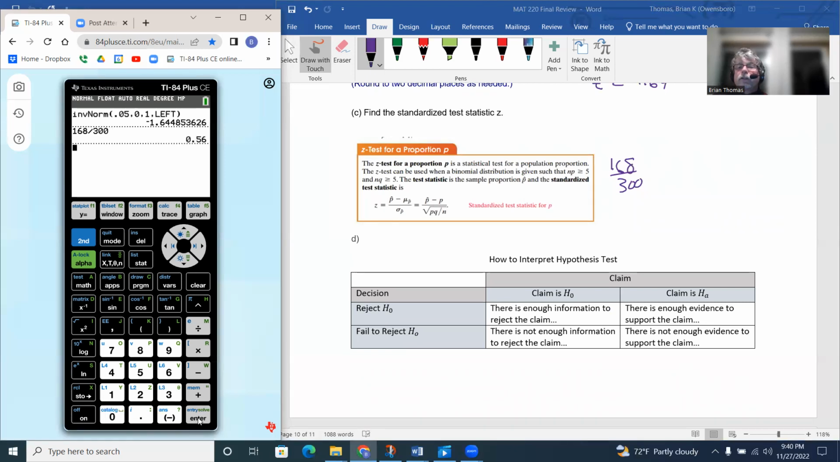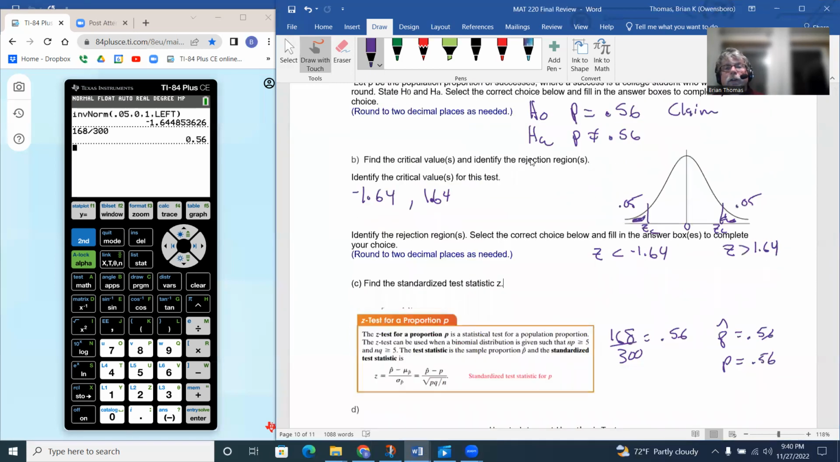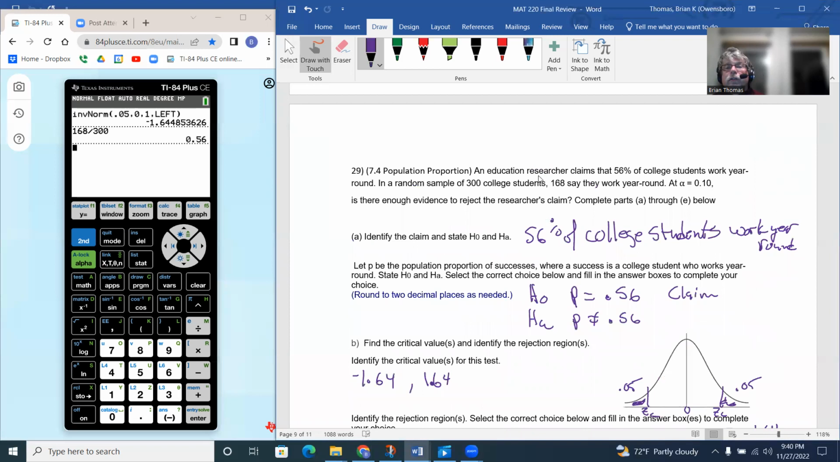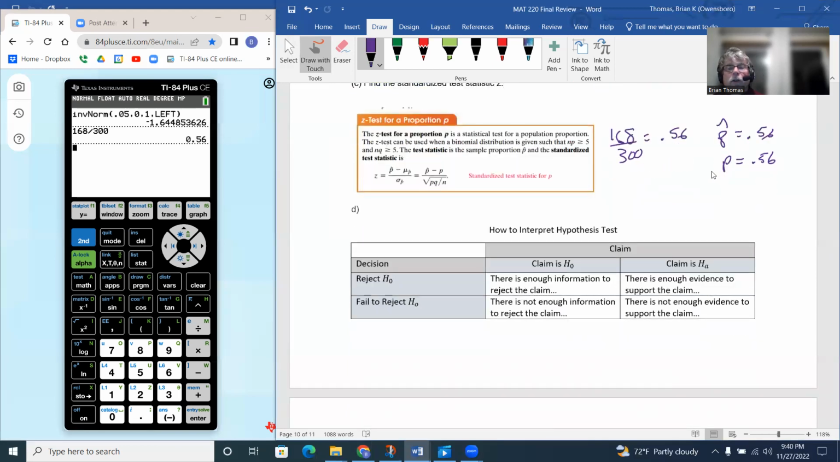So it's going to be 0.56 as well. So p hat is going to be 0.56, and the population proportion, which is p, is going to be 0.56 as well, since that was given to us in our problem. They said up here, researcher claims 56% of college students work year round. That's the population proportion, and then p hat is going to be the sample proportion.